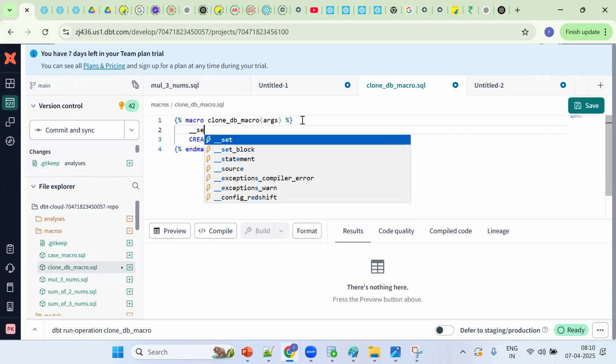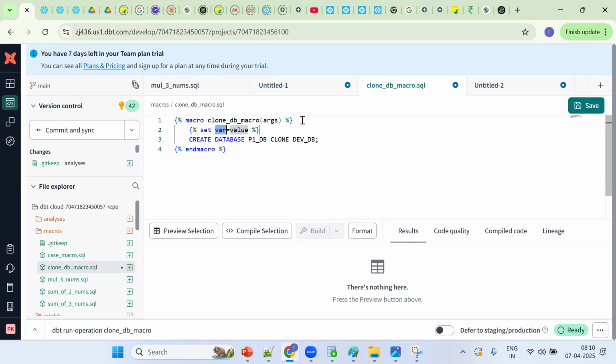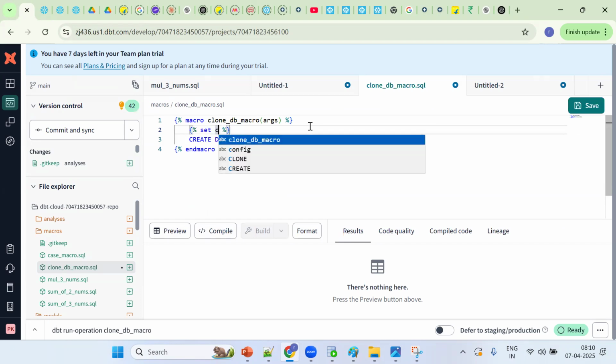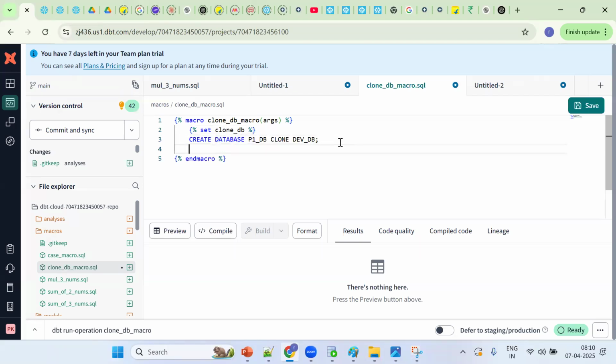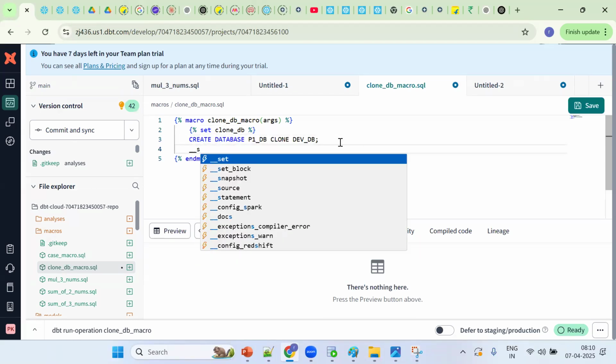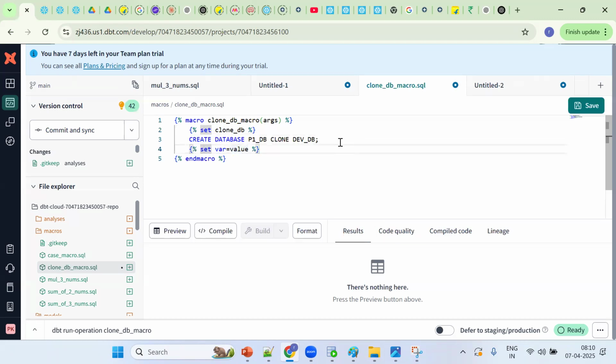Underscore SCT set. Okay, so set. We can give any name. Okay, clone DB. Then end set, setting and end setting we should do. Okay, one second. Set and end set we should do. So this is the syntax. If you want to perform anything, we should go for setting and end setting. Okay.